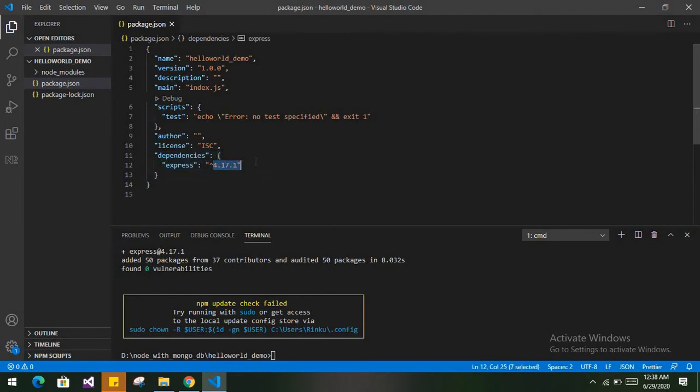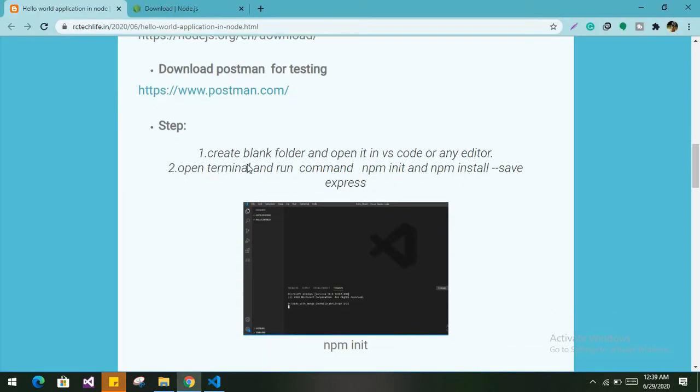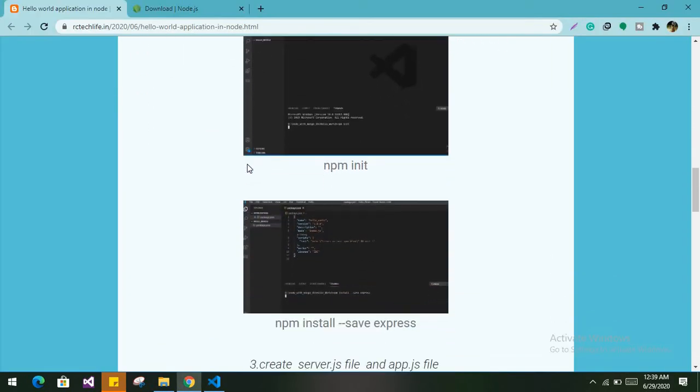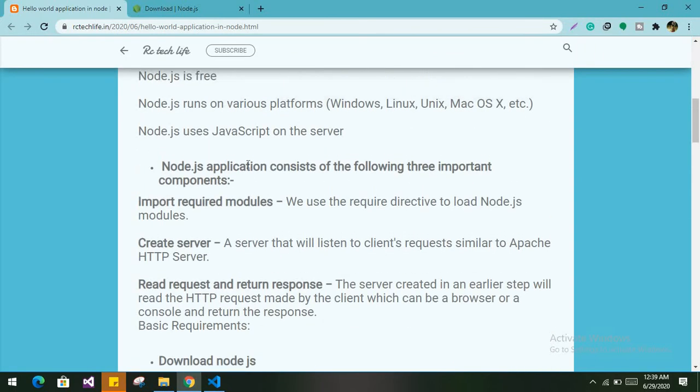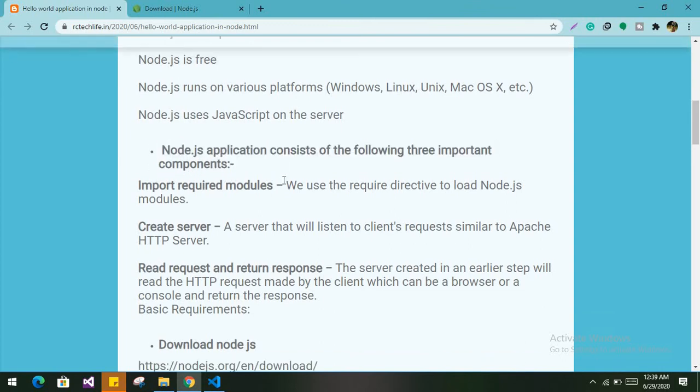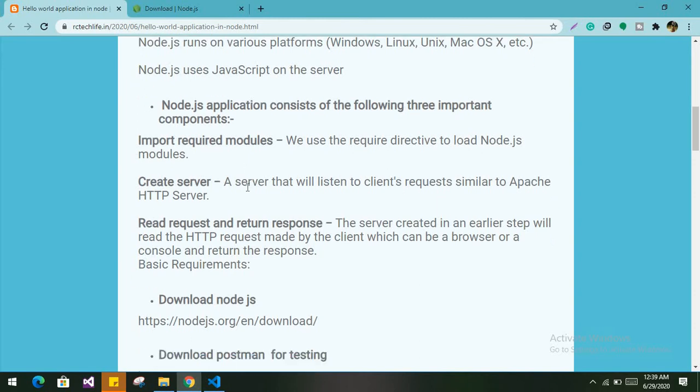It has been automatically updated in your package.json. Whenever you install a dependency, it will automatically update your package.json file. Now our next step is to create two files. But before creating the files, let's see three points: a Node.js application consists of the following three important components. First, import required modules.